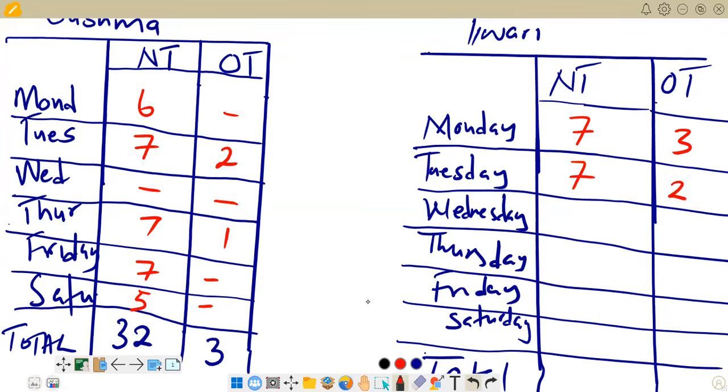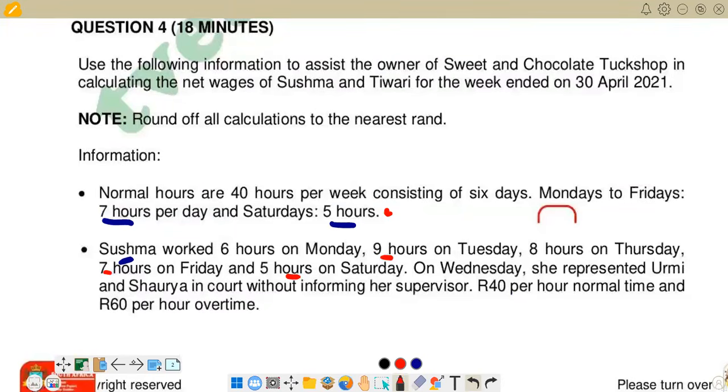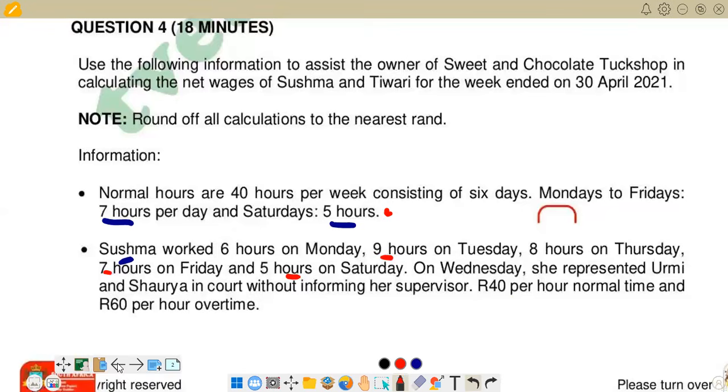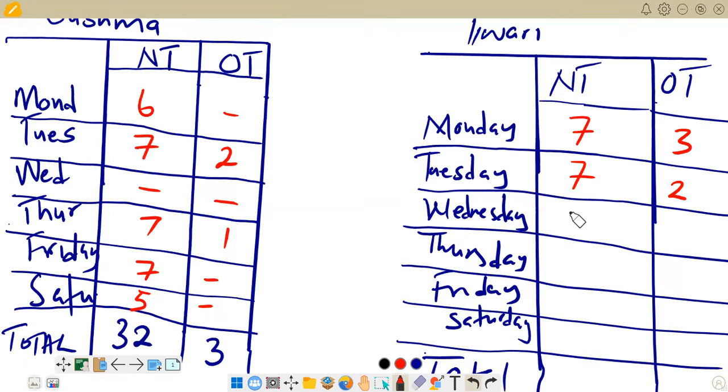Then you go back on Wednesday to check the number of hours. On Wednesday, 7 hours, and we know that 7 hours are normal, so we have got 7 only normal hours, no overtime. So here we have nothing for overtime.